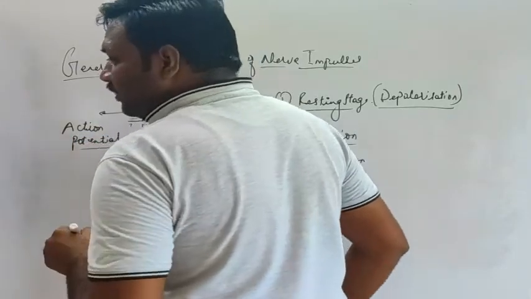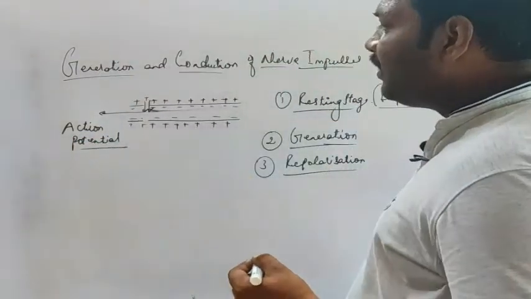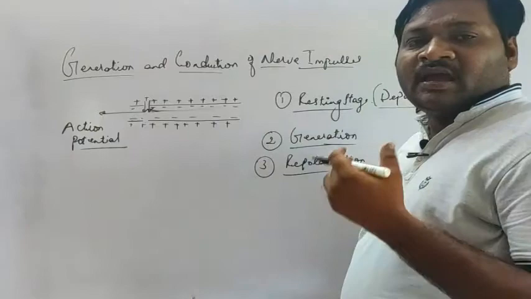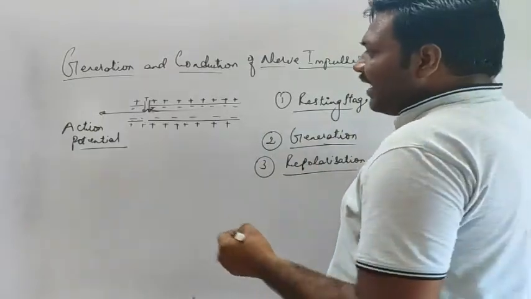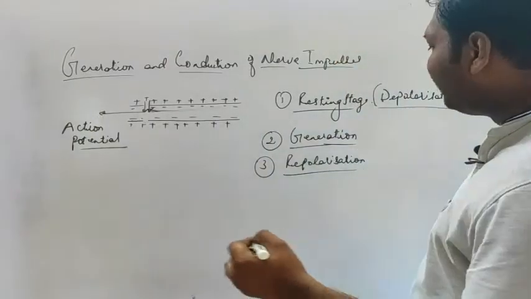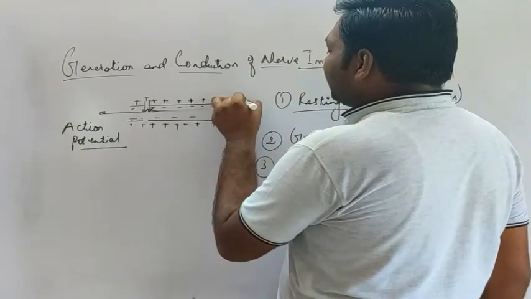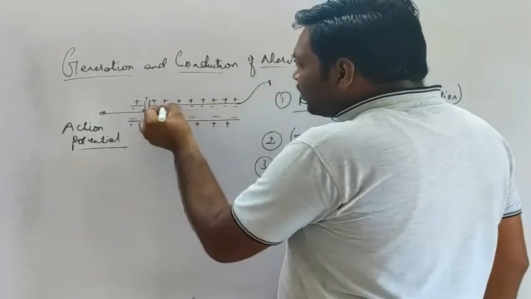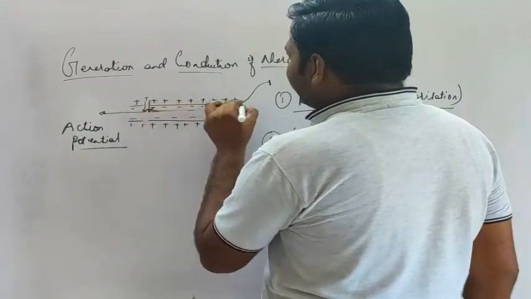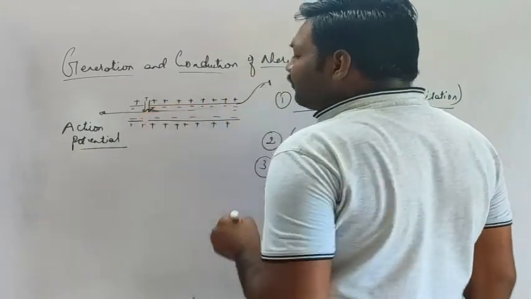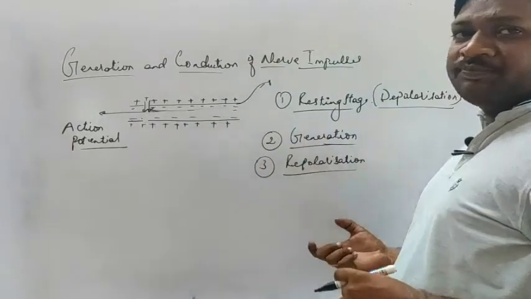This action potential leads to the formation of impulses, which are transmitted to the particular knobs. At the end of the axon there will be synaptic knobs, right? So this electrical impulse, the action potential, is generated and transmitted to the synaptic knobs.